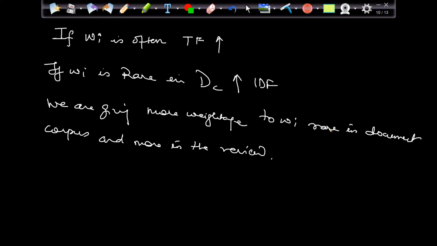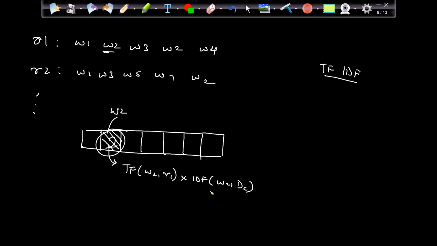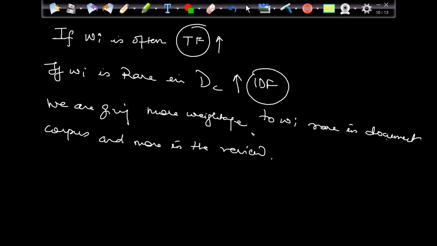If a word is rare in the document corpus, IDF is increasing. More in the review, TF is increasing. And what am I populating in my vector? I am populating TF into IDF. So automatically I am putting the bigger values. So that is the whole idea. We are giving more weightage to the words which are rare in the document corpus and more in the review. That is how TF-IDF works.